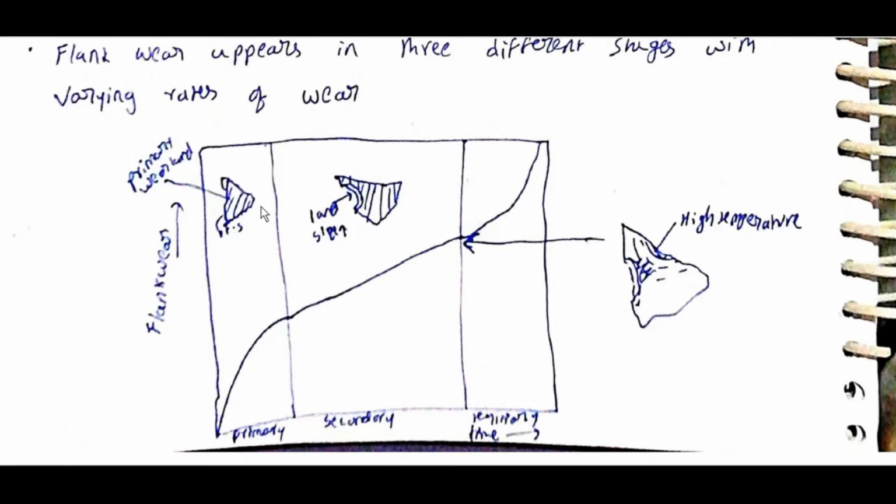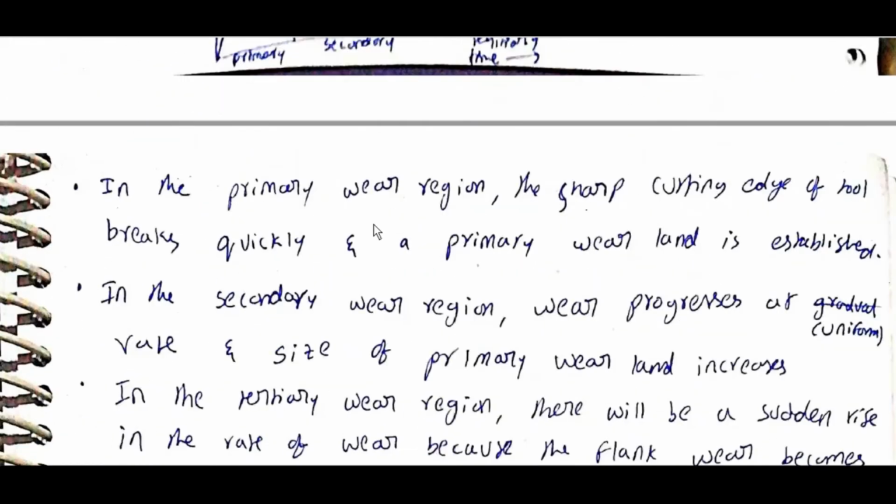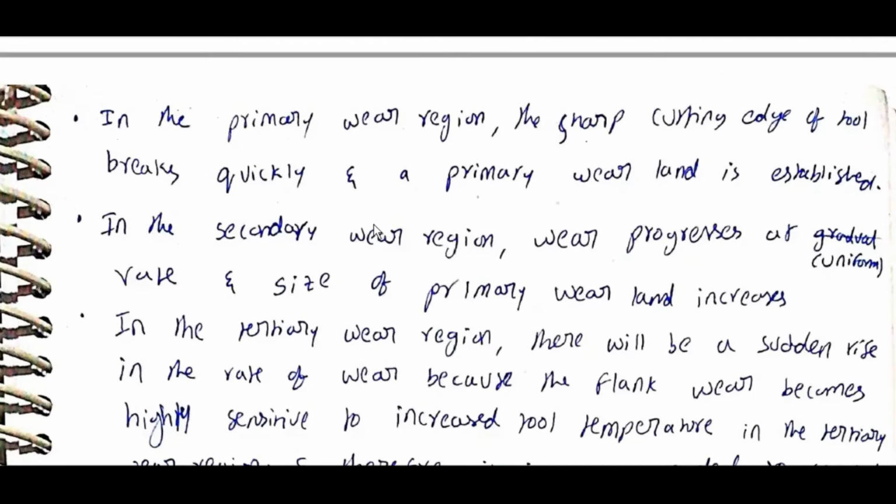Primary wear, secondary wear, tertiary wear: land size increases with time, and the temperature is high in the tertiary region. In the primary wear region, the sharp cutting edge of the tool breaks quickly and a primary wear land is established.